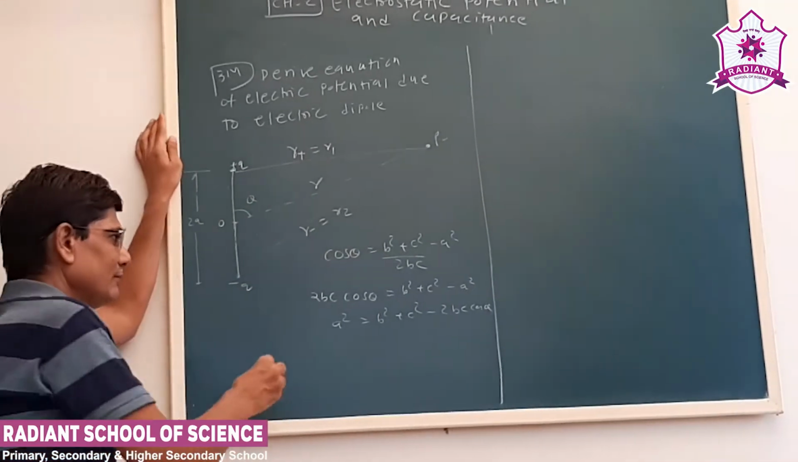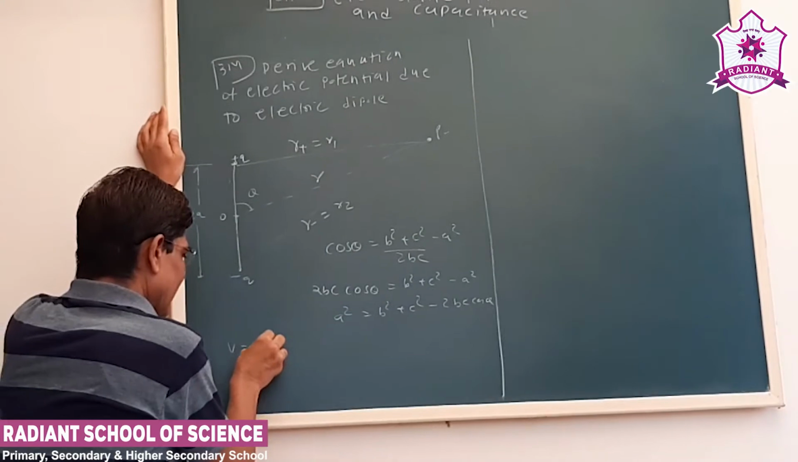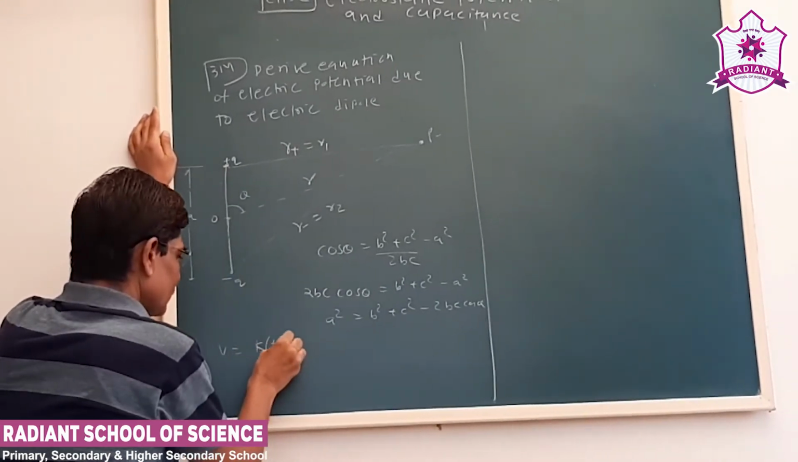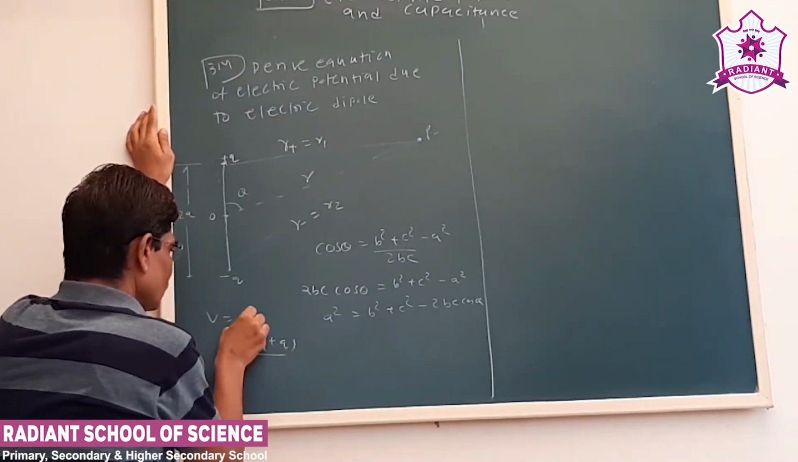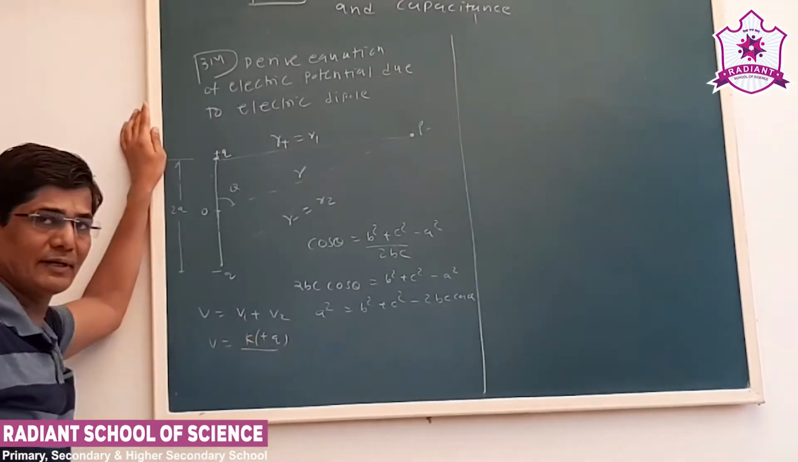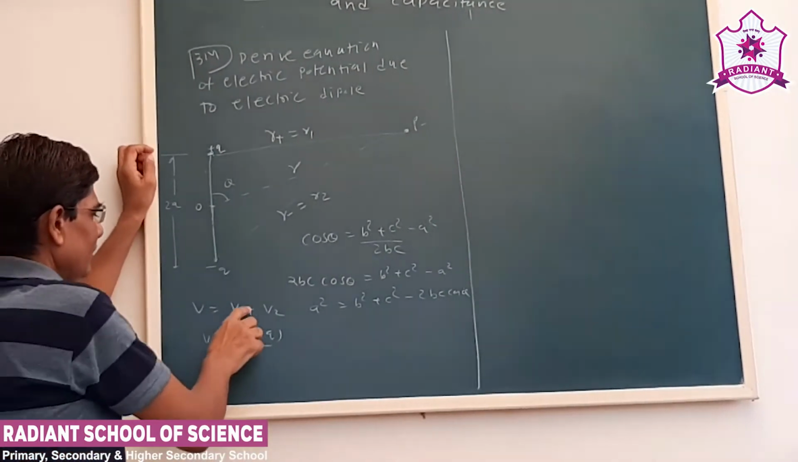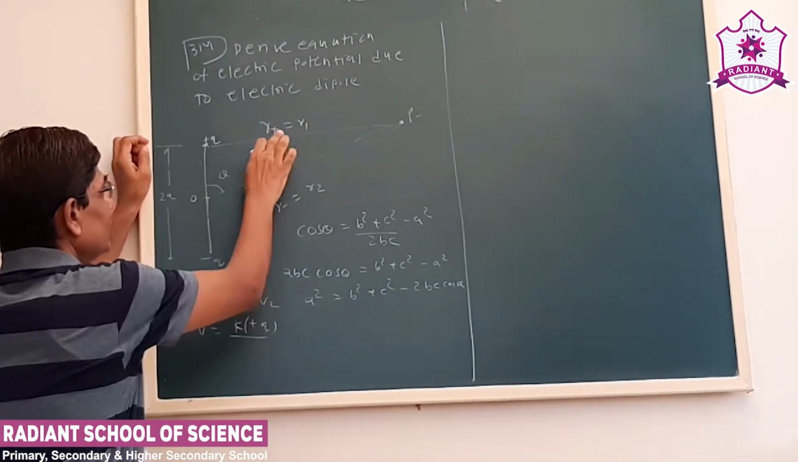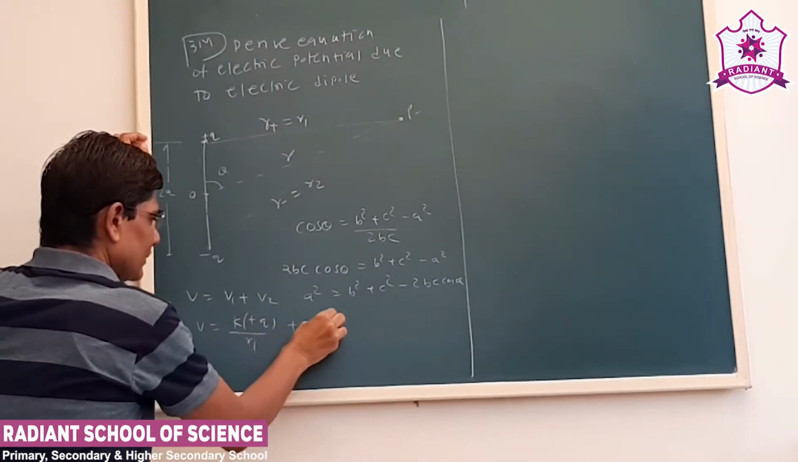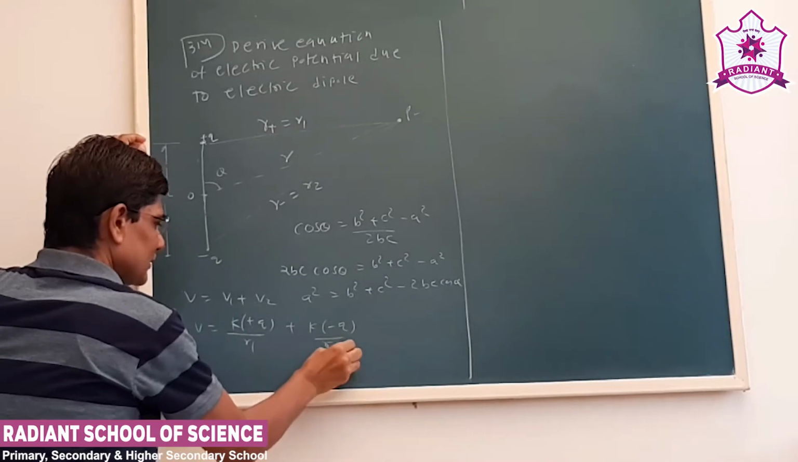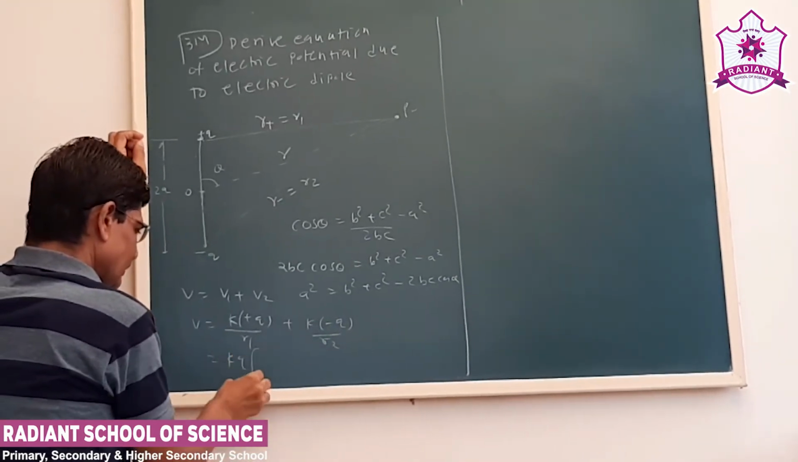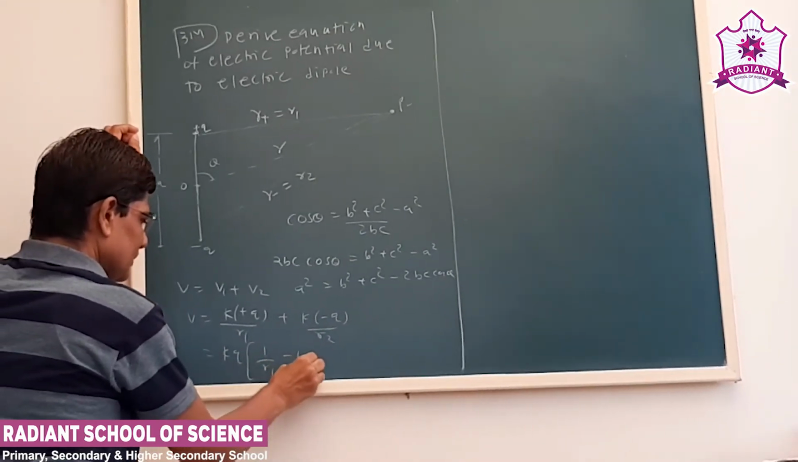Now we use the formula V is equal to k q upon r. See, there are two point charges, so we can say V is equal to V1 plus V2. So now k times plus q upon the distance r1, and k times minus q upon the distance r2. So it is kq times 1 upon r1 minus 1 upon r2.